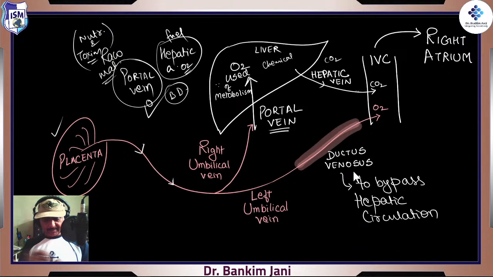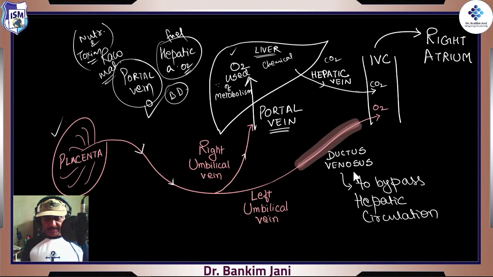Okay, process it. The hepatic artery is over there. It will say, okay, I'll keep on supplying the oxygen and you work on it. Fine. So the right umbilical vein with all those nutrients is dumped into the portal vein, and the portal vein will take it inside the liver to metabolize. Simple. The liver will say, yes, I'll work. The liver will start working on it, right? So even if this person is sitting inside, still his liver is working, right? It works and it grows in its size. So that's how things go.